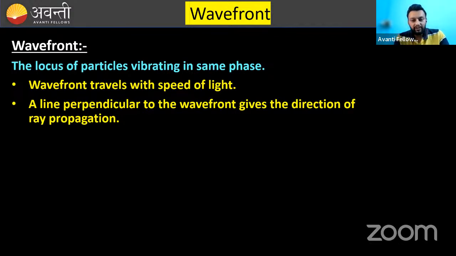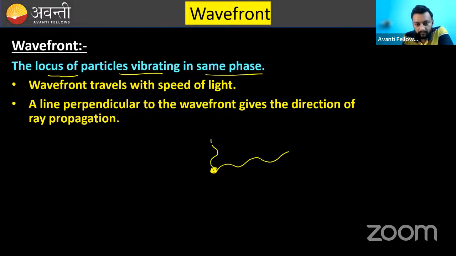But the definition according to physics becomes: the locus of particles vibrating in the same phase. Now look at that. Suppose this is a point, a source from where waves are generated. So waves will be generated like this in all directions.